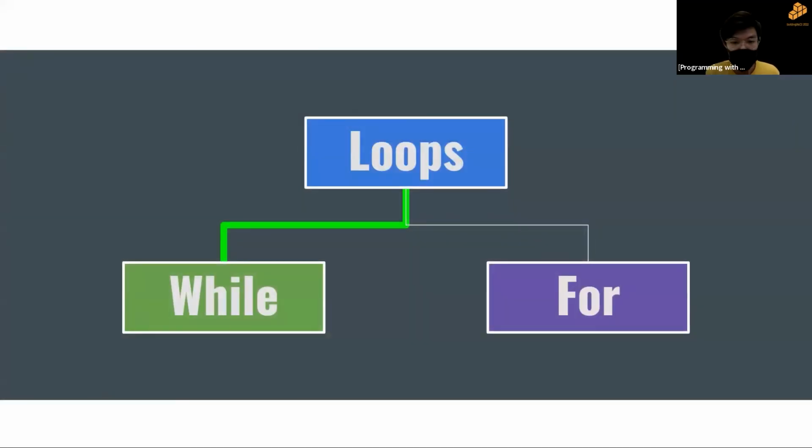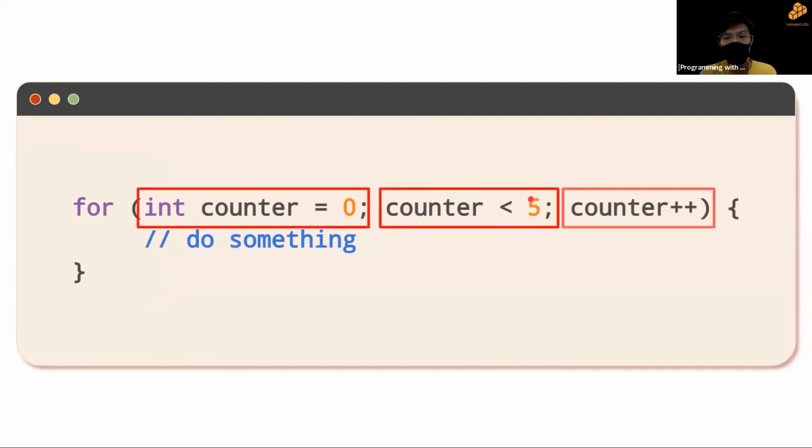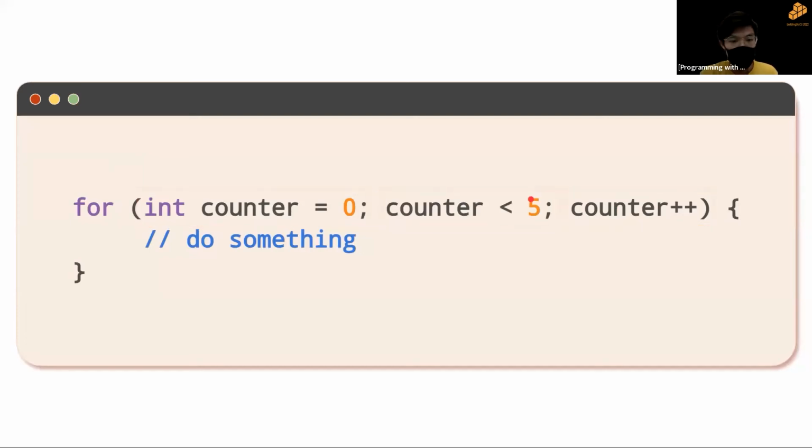Now that we're done with while loops, let's talk about for loops. The function is the same, but how I write it is different, all right? So this is the basic syntax of a for loop. At first glance, you can see it's broken up into 3 portions, right? First, of course, we have the counter, followed by a semicolon. You have a condition, semicolon, and then we have the incrementing, and then a close bracket.